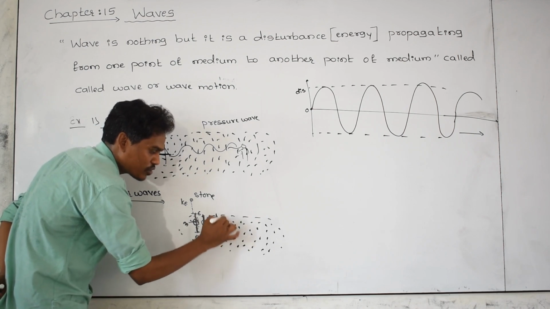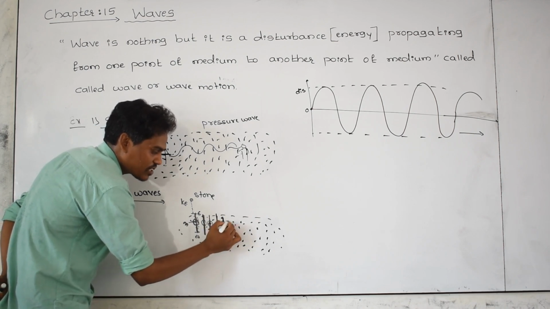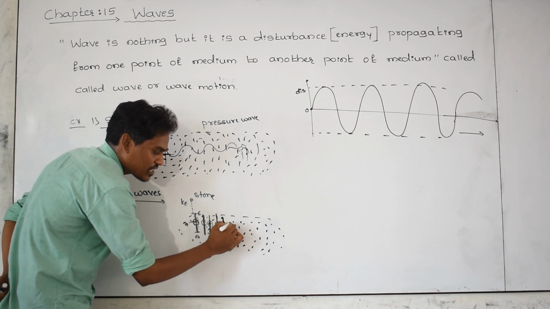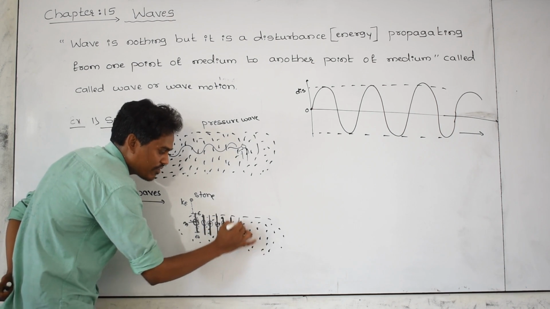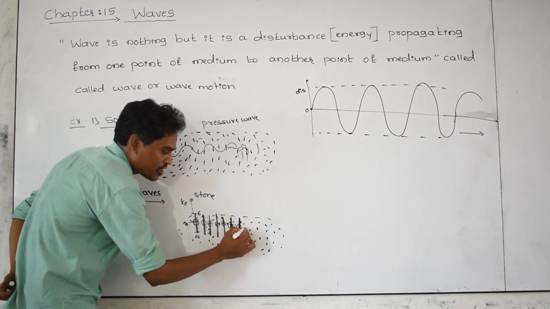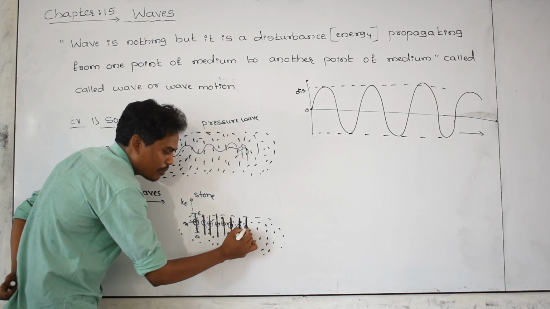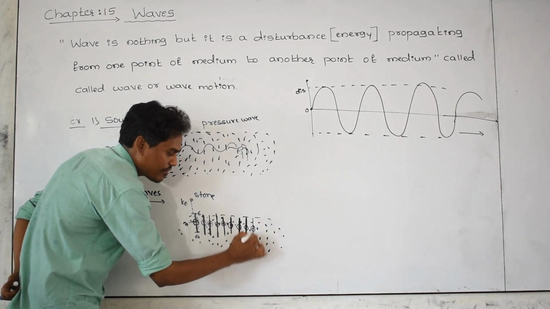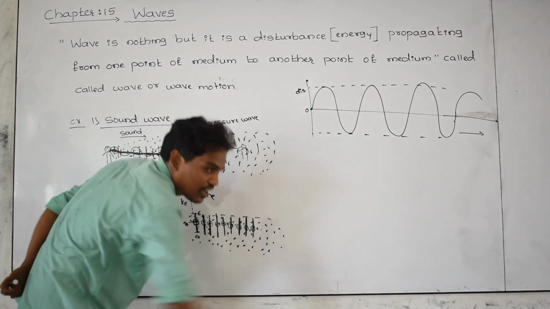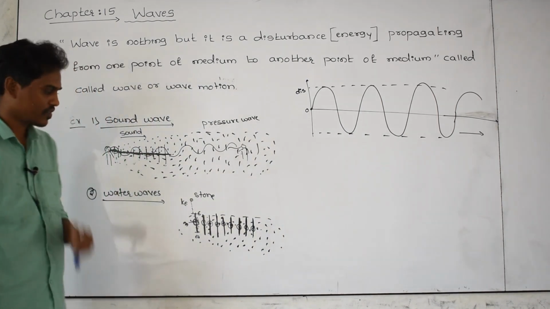SHM, simple harmonic motion. Its disturbance is transferred here. This water particle is also disturbed and starts vibration. Because of its disturbance, this one starts vibration, and this one also starts vibration, and so on. The same goes on continuously.